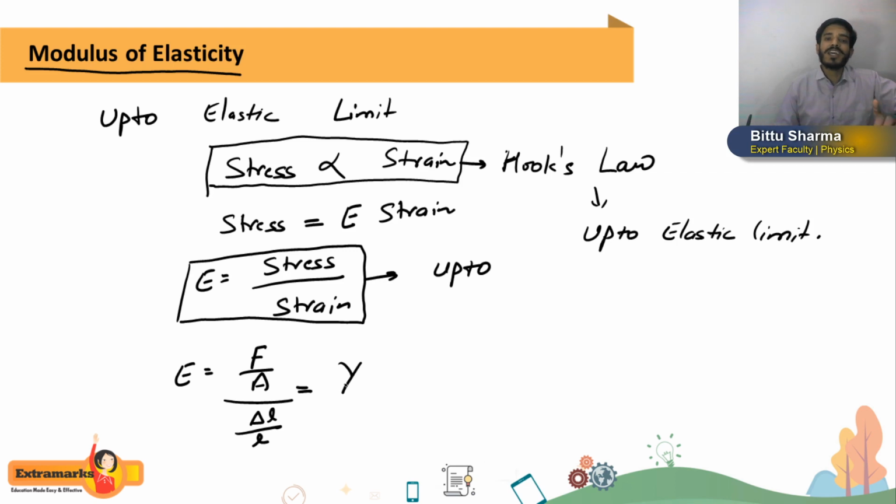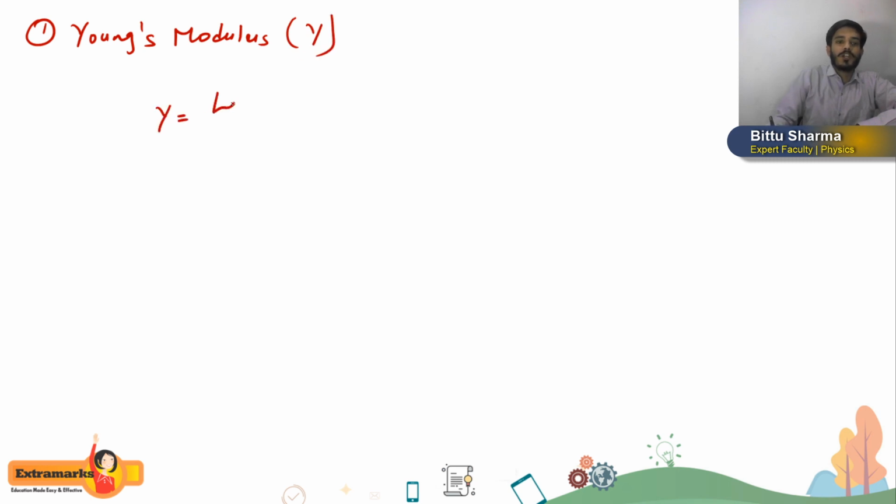The first one is what? Young's modulus. So I'll write here Young's modulus of elasticity, or directly I'll say Young's modulus. Getting? So the first one is Young's modulus, and we can represent it by capital Y. Now what is Young's modulus?